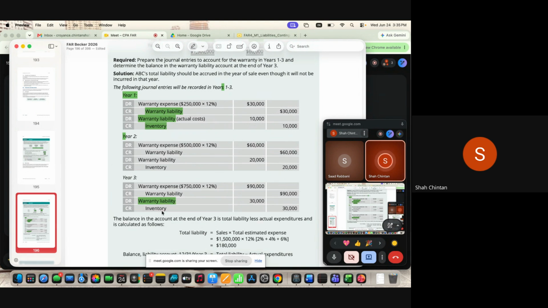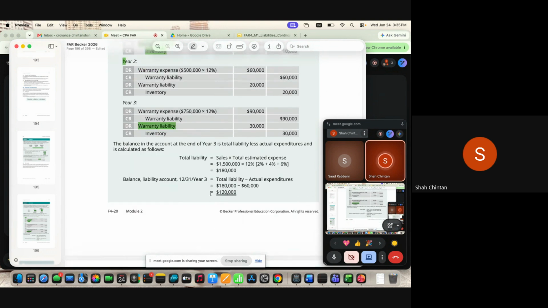Now technically at the end of year three आपके पास क्या situation है? You have a liability of 30,000 plus 60,000, 90, plus 90, 1,80,000. 180,000 में से claims कितने आ चुके हैं? 10,000 plus 20, that is 30, plus 30, that is 60,000. So 1,80,000 का आपने liability create किया था, उसमें से आपको 60,000 के claims already आ चुके हैं. So 1,20,000 के claims अभी भी pending हैं, which is your net liability balance in your balance sheet.